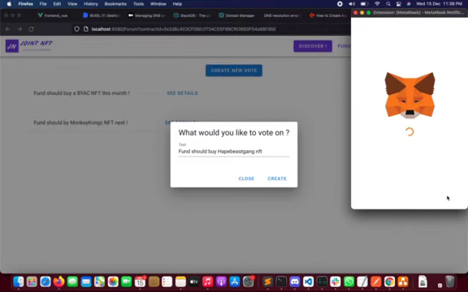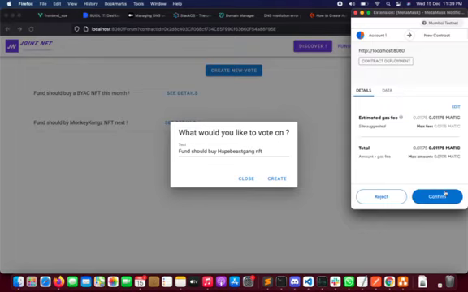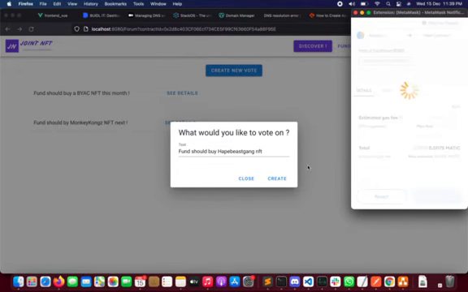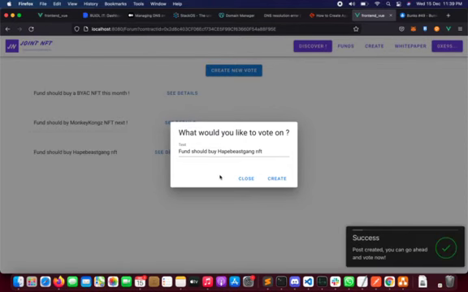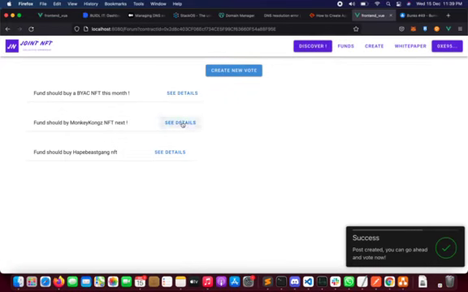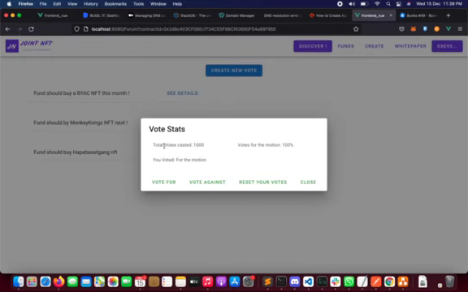A voting contract can be created, and depending on the number of tokens you have for that particular fund, you'll be able to vote for it, whether to go for the motion or not. You can see the details of a motion, the number of votes that have been cast. These are directly proportional to the number of tokens people have and how many they have voted. For example, over here for this particular fund, I own 1,000 tokens and I have voted for it.